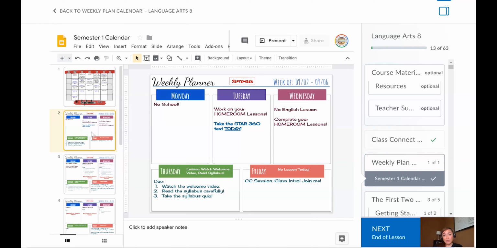This is really helpful because when you look at the plan tab, it's not very detailed. You just kind of click next and you get through the lesson, and that definitely works. But sometimes it's really nice to know what assignments are coming up, or what's going to be due, or what's going to be needed to be completed in a lesson, or what the bigger picture might be. And this is where you're going to find all of that information.